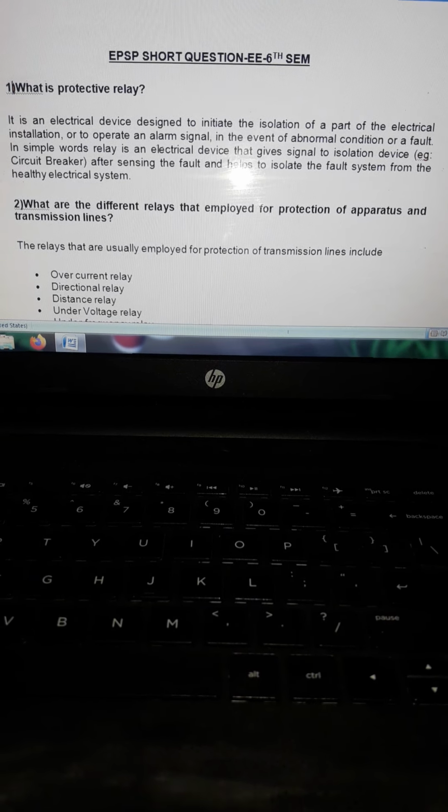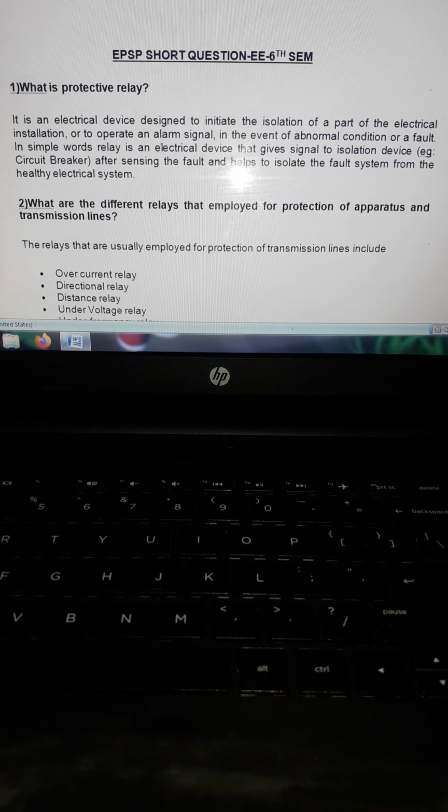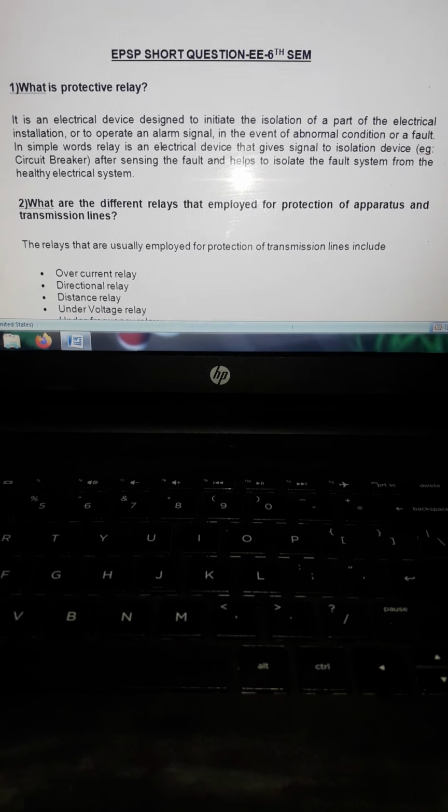I will give you the 6M power system protection short type questions. We will discuss various types of short questions that will come in your semester. So it is helpful for your semester purpose as well as in competitive examinations.